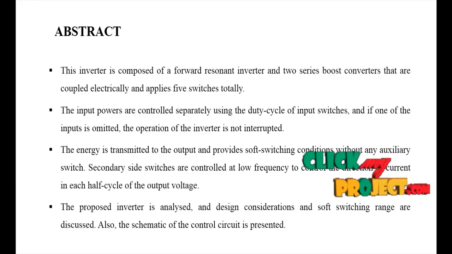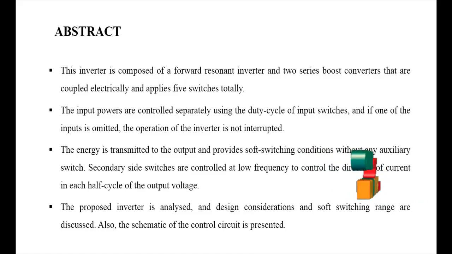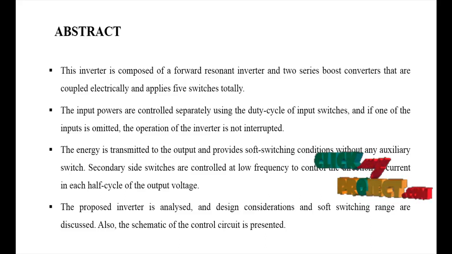This simulation control is presented on a duty cycle basis and soft switching.